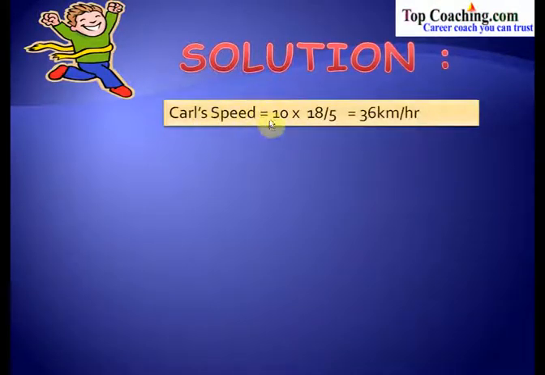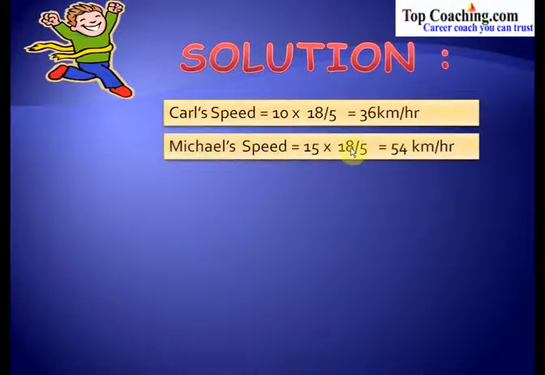Carl's speed would be 10 into 18/5, that is equal to 36 km per hour. We have been given the speed of Carl in meters per second, so we have to convert it into kilometers per hour as the length of the track is given in kilometers. So that is equal to 36 kilometers per hour. Similarly, the speed of Michael would be 15 into 18/5, that is equal to 54 kilometers per hour. So we have converted both Carl's and Michael's speeds into kilometers per hour.